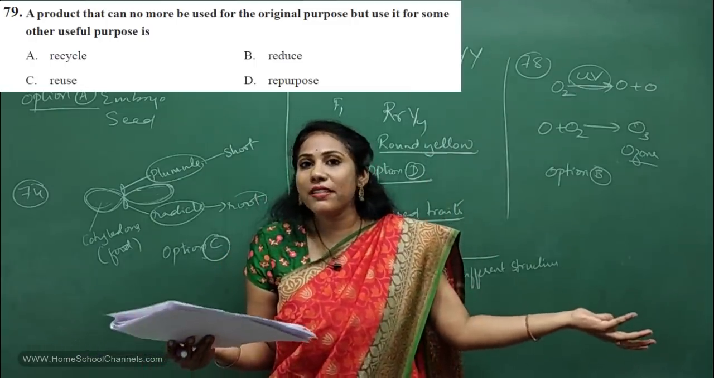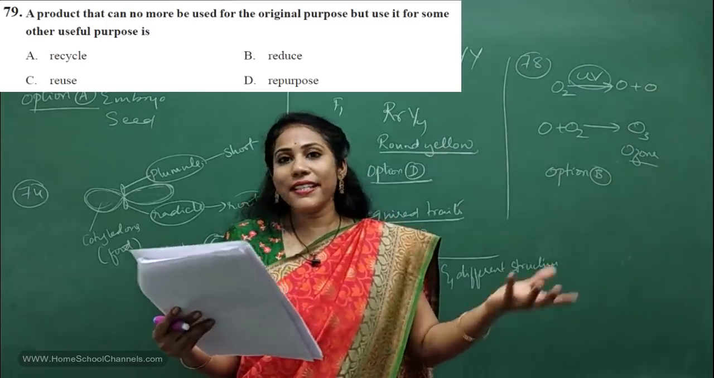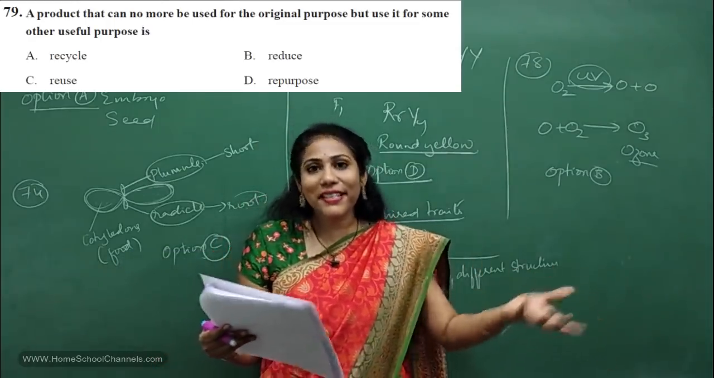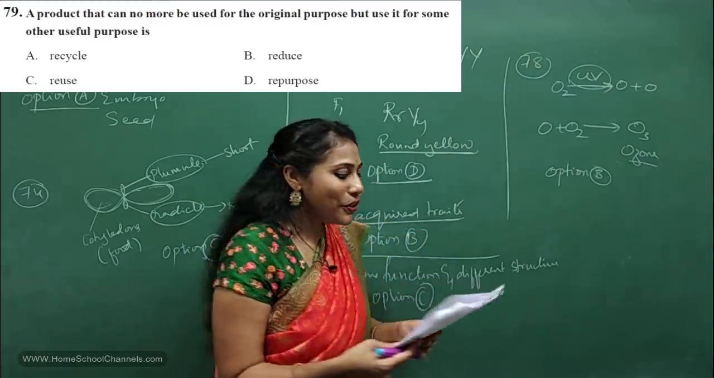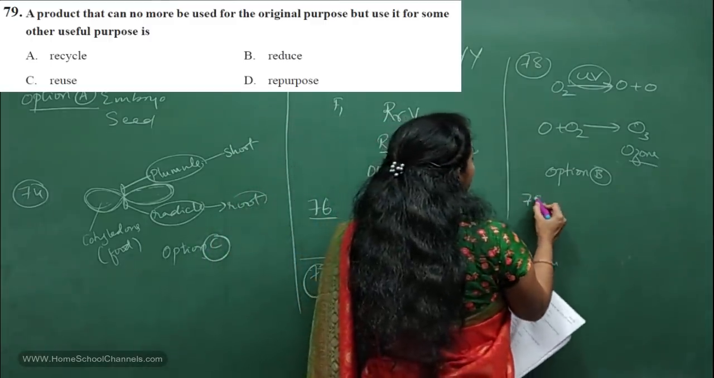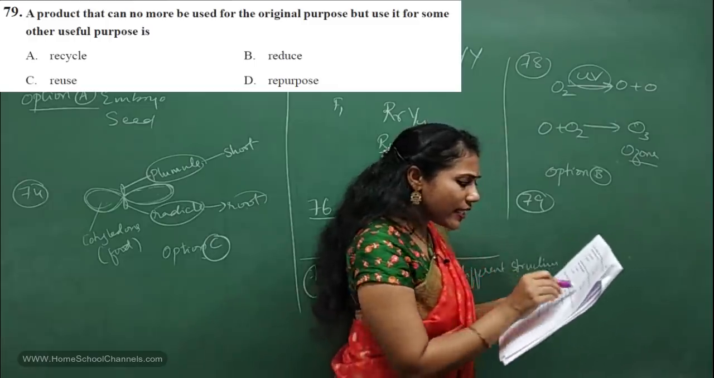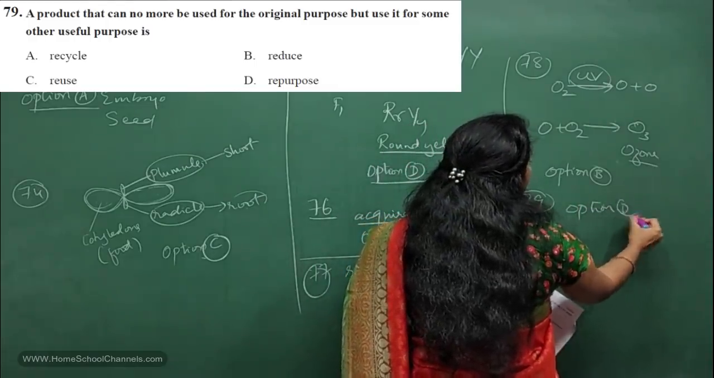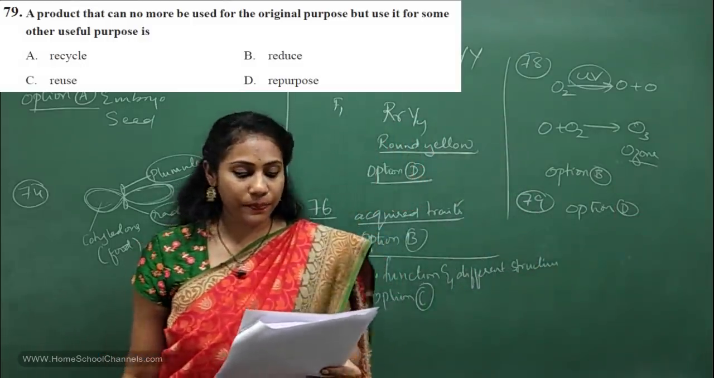Definitely it is repurpose. In the name only it is there, in the sentence only it is there. Used for other purpose means what? It is a repurpose, right? So for 79th question, the answer is repurpose. Where is it mentioned? Option D. So option D is the answer for 79th question.